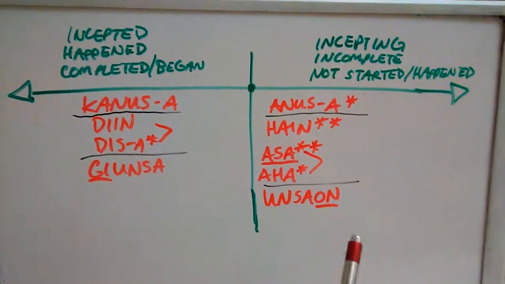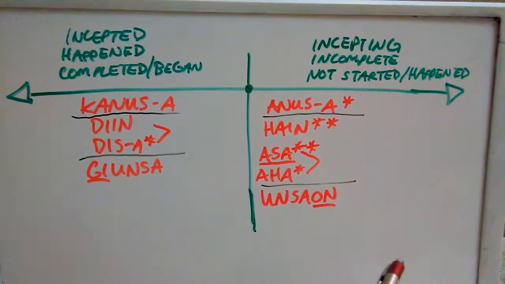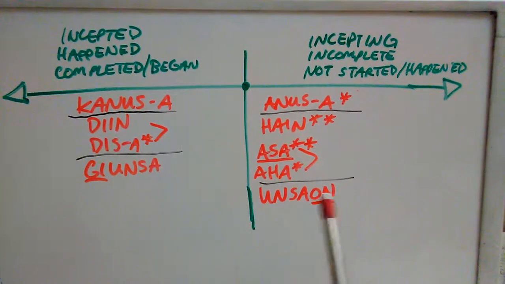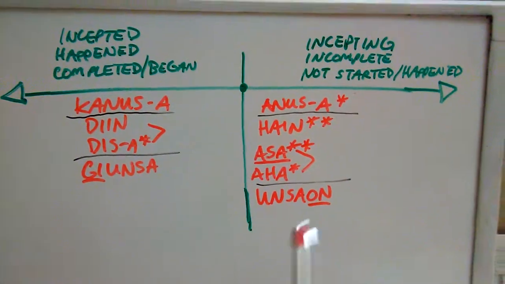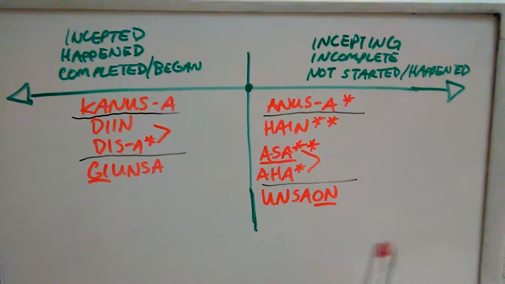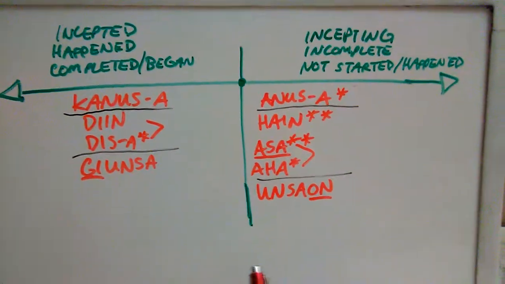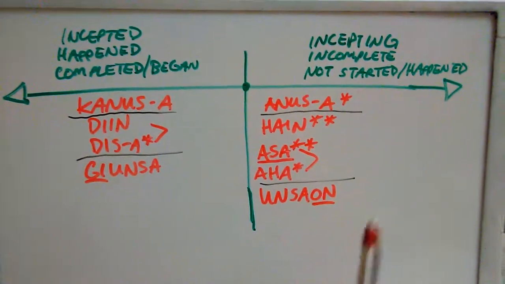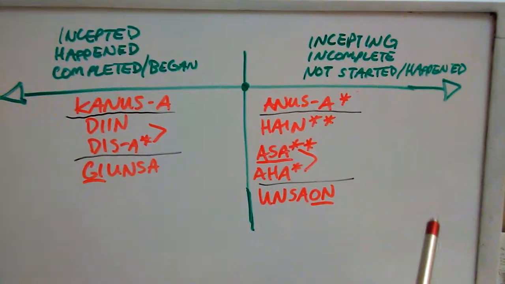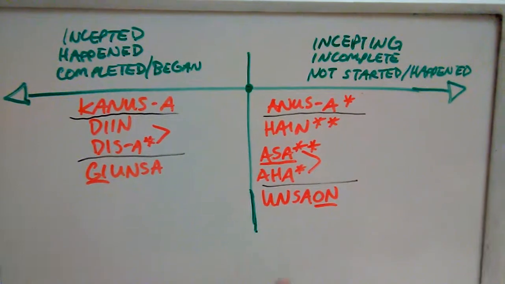Versus unsaon, where we don't know how this happened, but how will it? How will I do this? How will I find that? How will I cook this? How will I whatever? It expresses an action that hasn't happened yet, a situation, an event that hasn't happened yet. I want to know how I will do it. And that's where unsaon comes in.